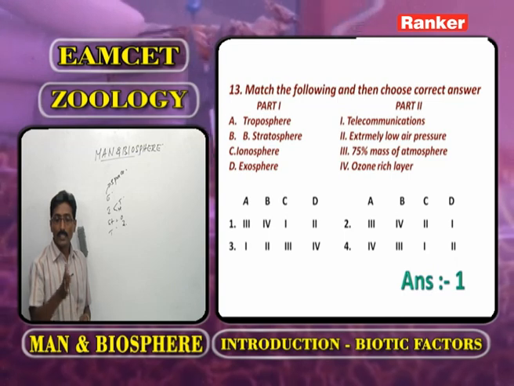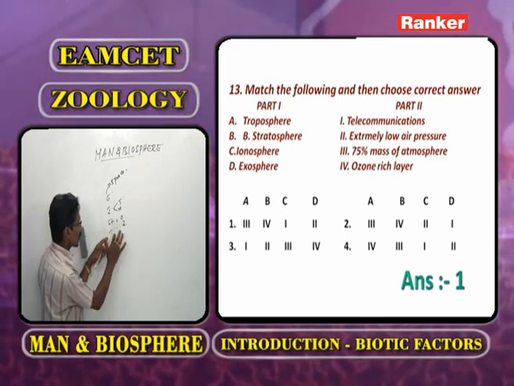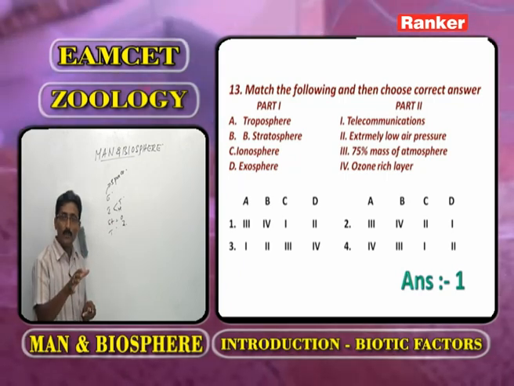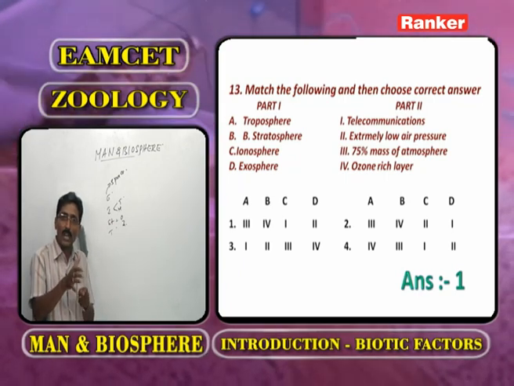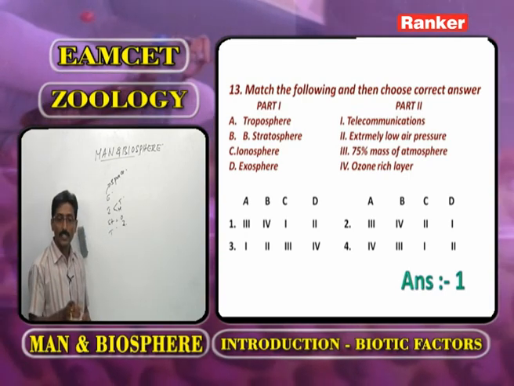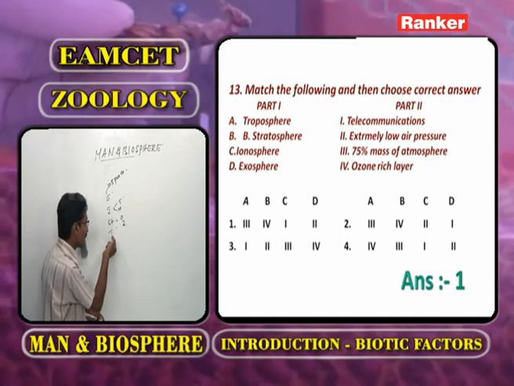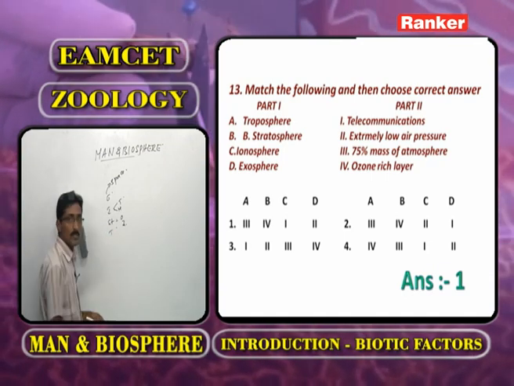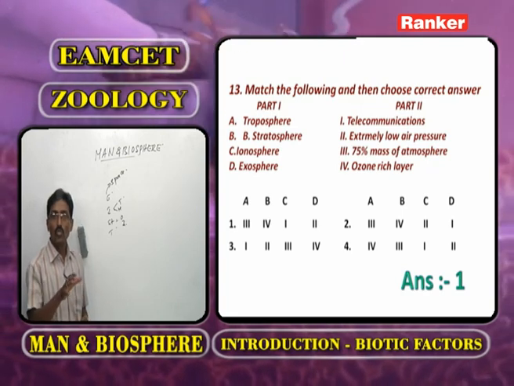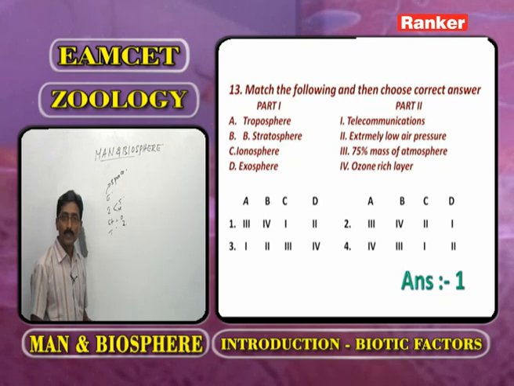75% of the mass of the atmosphere. This one we call the troposphere. Almost all the air mass is present in the troposphere. So 75% of the mass of the atmosphere is related to the troposphere. What is the fourth one? Ozone rich layer. That we call the stratosphere.